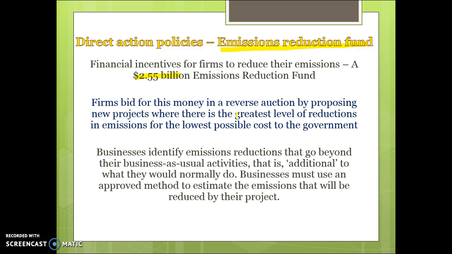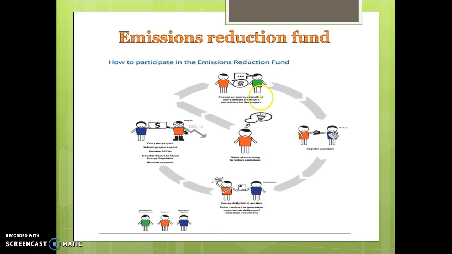So businesses would identify emissions reductions that go beyond their normal activities. Then they propose to the government how they would go about reducing their emissions further, and they would ask the government to pay them a certain amount of money per level of emissions. So what you would do is you would choose an approved method that allows you to reduce your emissions.